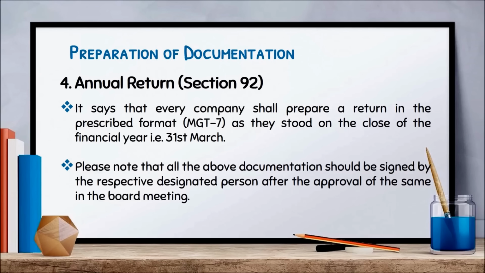Next step is to make out the annual returns. It is covered under section 92 of the Companies Act 2013. It says that every company shall prepare a return in the prescribed format, that is MGT-7, as it stood on the close date of the financial year, that is 31st March. Please note that all the above documentation should be signed by the respective designated person after the approval of the same in the board meeting that we discussed earlier.